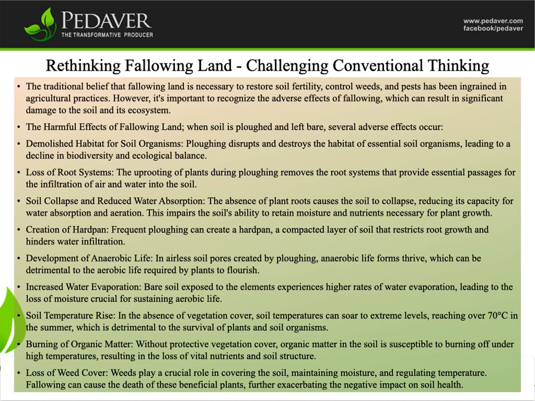Loss of weed cover. Weeds play a crucial role in covering the soil, maintaining moisture, and regulating temperature. Fallowing can cause the death of these beneficial plants, further exacerbating the negative impact on soil health.